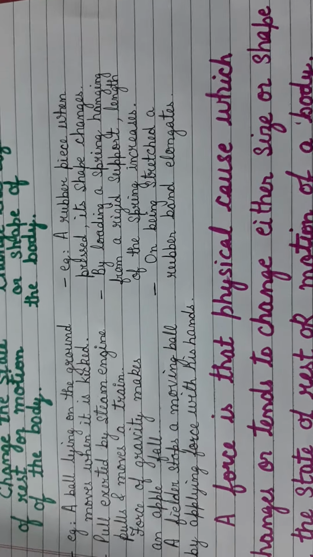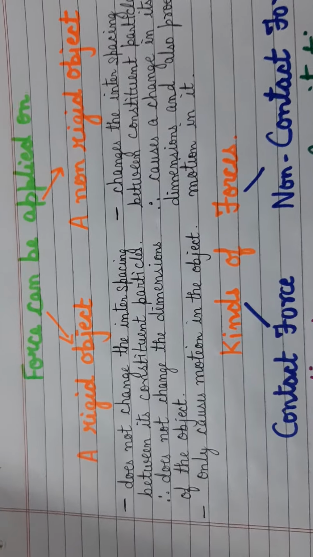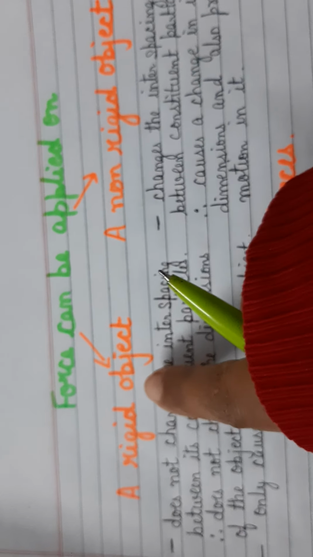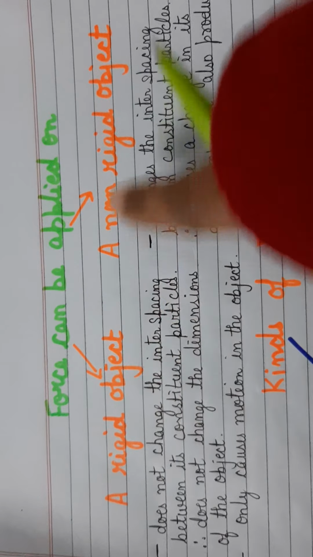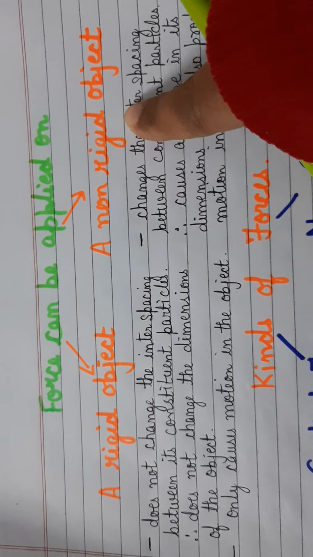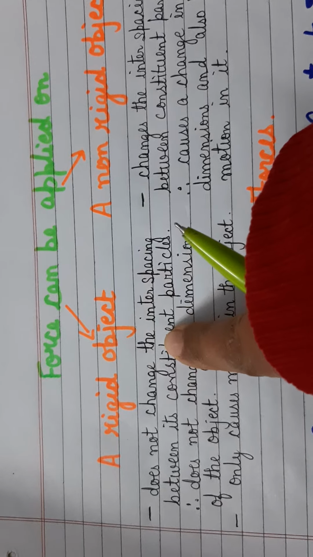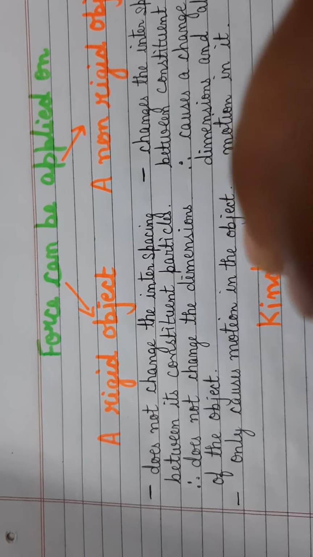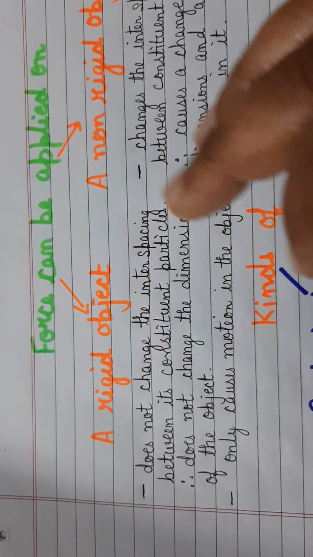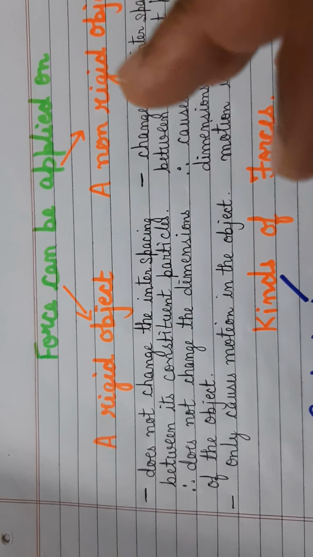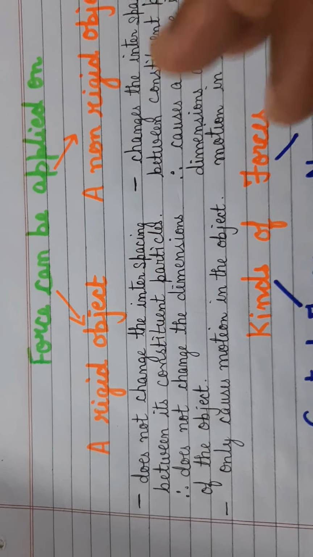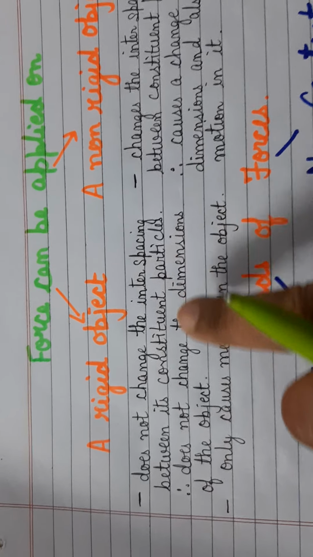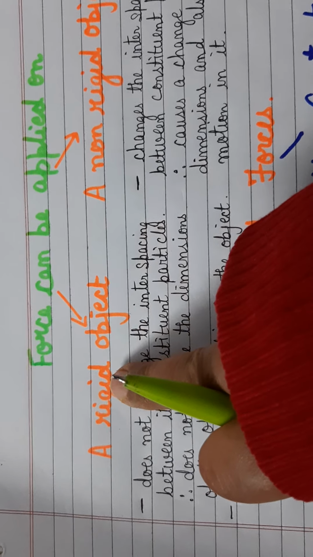Now let's look at another aspect of force. When you're applying a force, it could be applied either to a rigid body or to a non-rigid body. Now, what is the meaning of a rigid body? A rigid body is a body which, when you apply force on it, undergoes no change in its shape or size, because the interspacing between its particles does not change. That is why it is considered to be rigid.